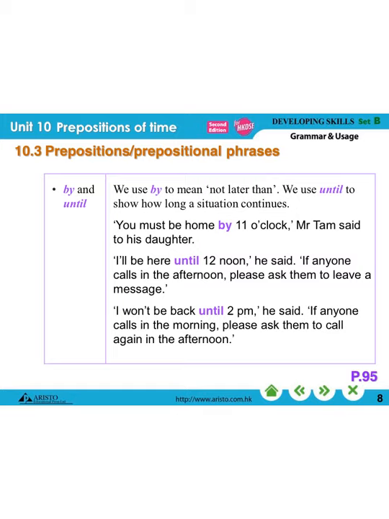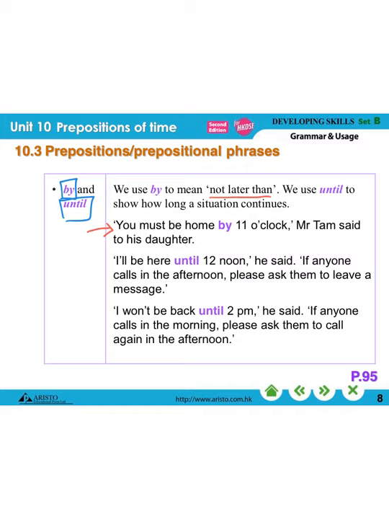Okay, and then I would like to introduce you to the prepositional phrases. So please look at by and until. We use by to mean not later than. For example, look at the first sample sentence here.